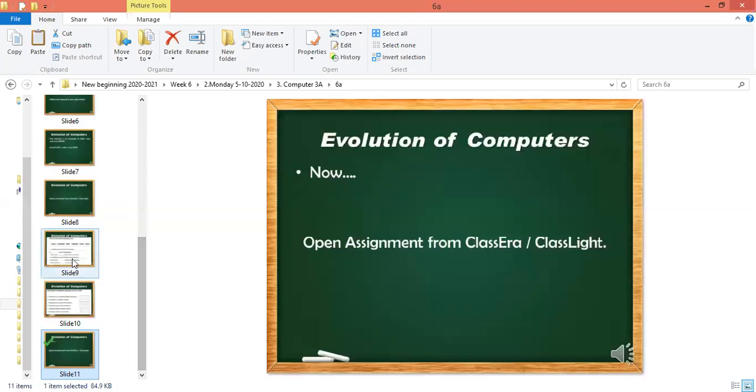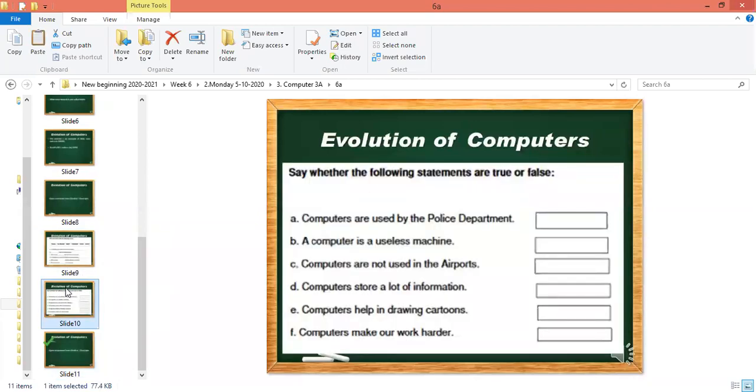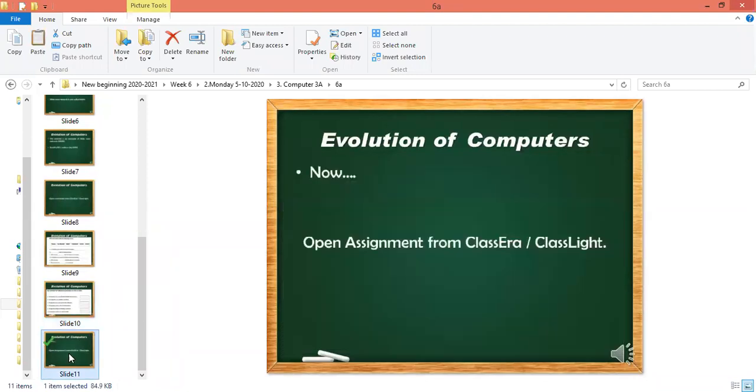The period time is over. You have one homework: do the true false of the worksheet and send me the picture. In the next class, I will show you the answers, but it's homework, and there is also a small assignment. Everyone should do the assignment because I can see who is doing it and who is not, since your names are available in the assignment.